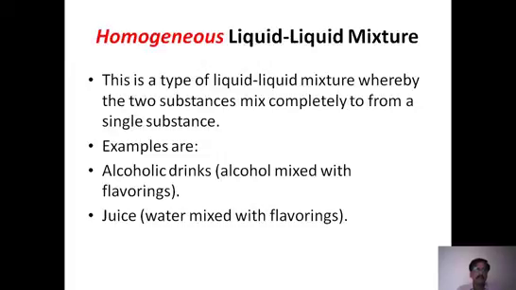For example, alcohol mixed with any flavoring or with water, even alcohol plus water generally gets mixed up. Water plus milk, for example, in our daily life, or any kind of juice with water mixed with flavorings. In all such examples, we don't find any separation between the two liquids. So they form a homogeneous, uniform mixture. That's what we call a homogeneous mixture.